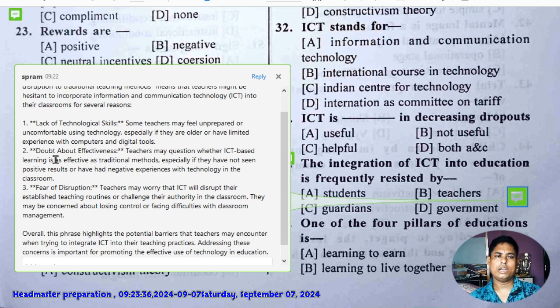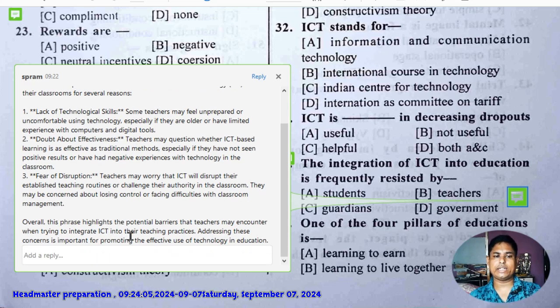Doubt about effectiveness: teachers may question whether ICT is effective or not, especially if they have not seen positive results or have had negative experiences with technology in the classroom. Next, fear of disruption: teachers may worry that ICT will disrupt their established teaching routines or challenge their authority in the classroom. They may be concerned about losing control or facing difficulties with classroom management.